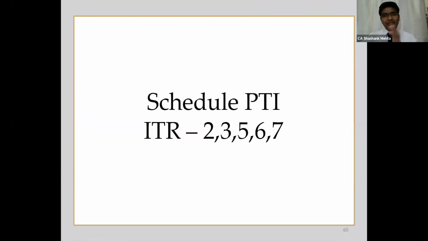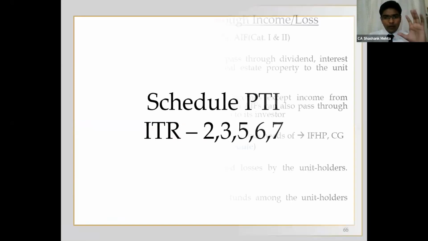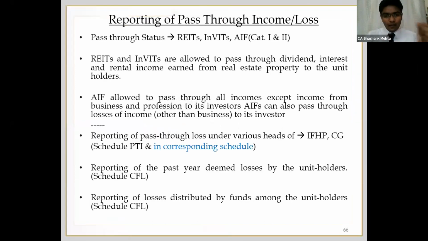So this schedule was there even in the last assessment year. There is no change in the law as such, but whatever the changes are in the reporting requirement, we'll just list them out. Pass-through income status has been provided to investment funds, InvITs, REITs, alternative investment funds, category 1, category 2, etc. As per section 115UA as well as 115UB, such investment funds can pass on their income to the ultimate unit holders.